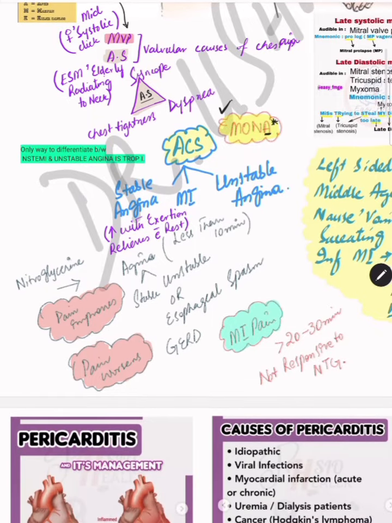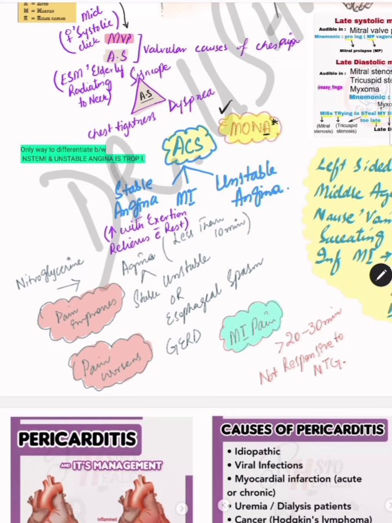Then you should be clear about the difference between stable angina, MI, and unstable angina. This is your coronary artery, and due to atherosclerosis there is thrombus formation in the artery and narrowing of that particular artery. If there is partial occlusion of that artery, this can be your NSTEMI or this can be your angina. NSTEMI and angina are basically the same presentation. Clinically, they cannot be differentiated. They can only be differentiated by troponin. The troponin test is very important to diagnose unstable angina and MI.